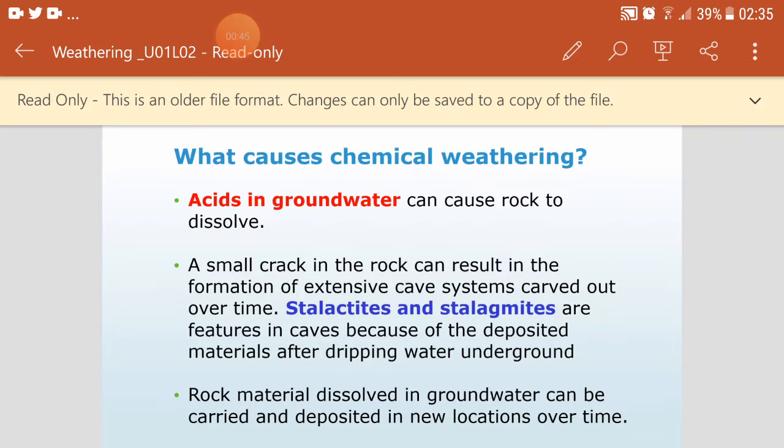By groundwater they mean the water that is soaked through the ground, the water inside the ground. This water comes under the ground, and because it can dissolve some chemicals from the rocks, if it has acids, it can dissolve some chemicals in the rocks.